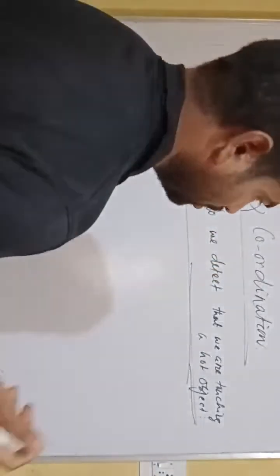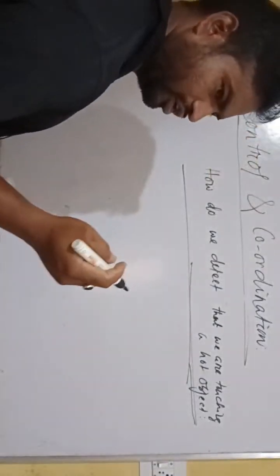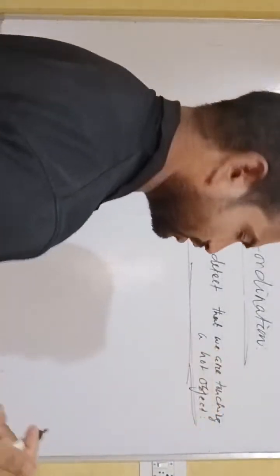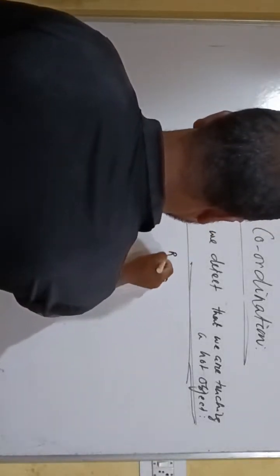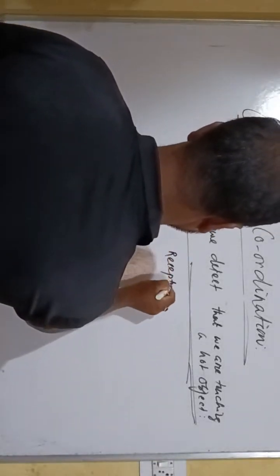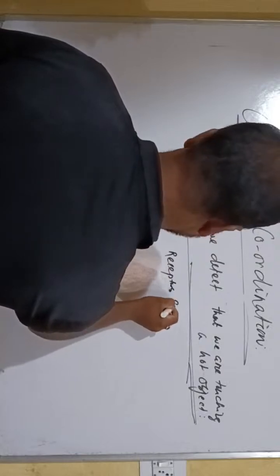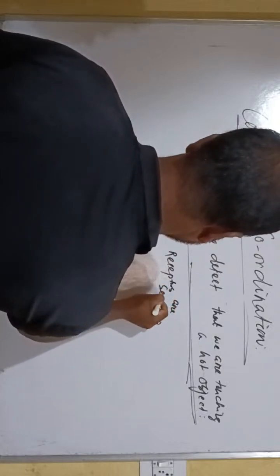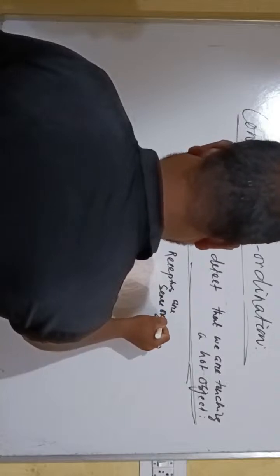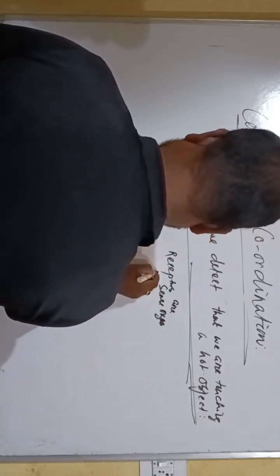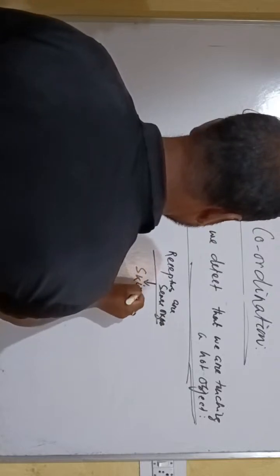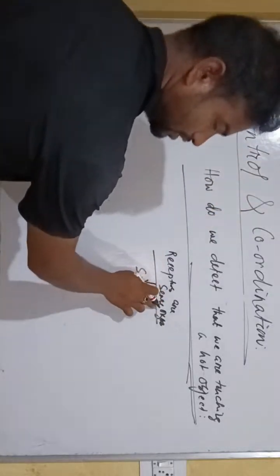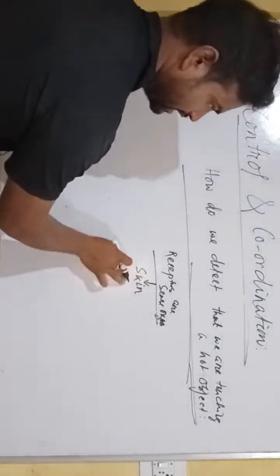Things like heat or touch are sensed by our sense organ, the skin. Receptors are sense organs. Here the receptor or sense organ is the skin.